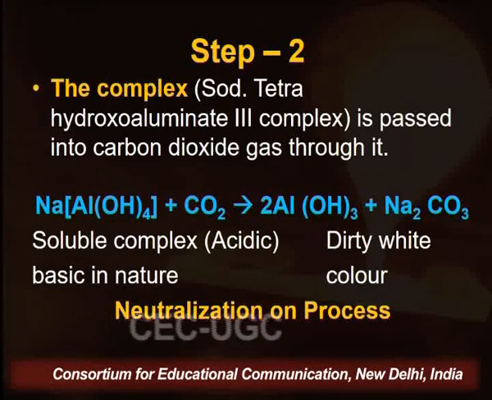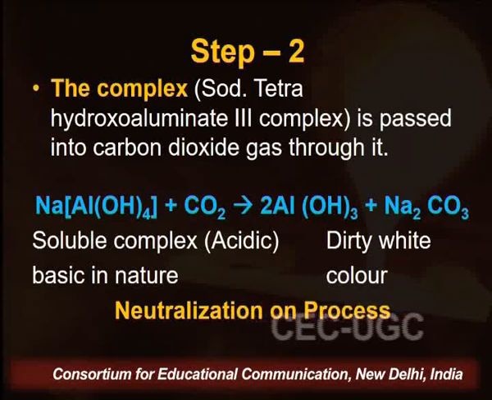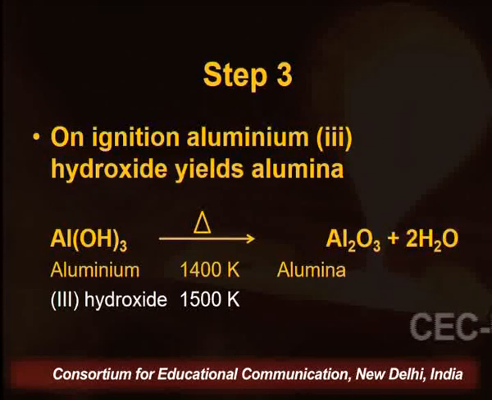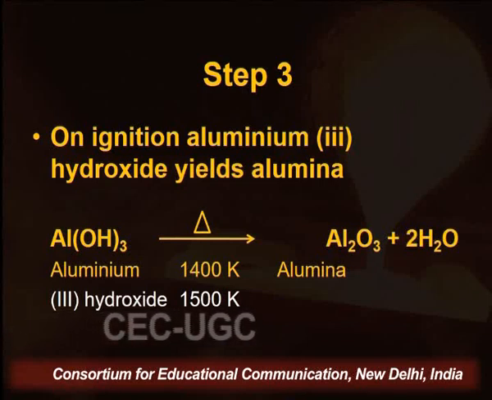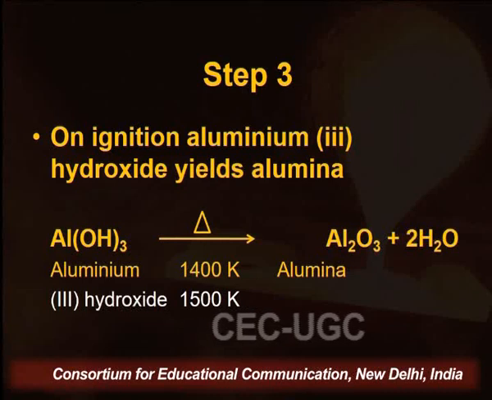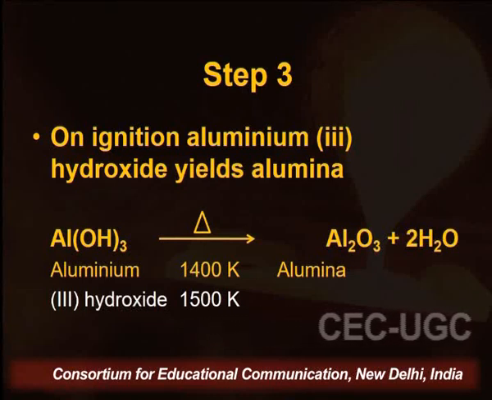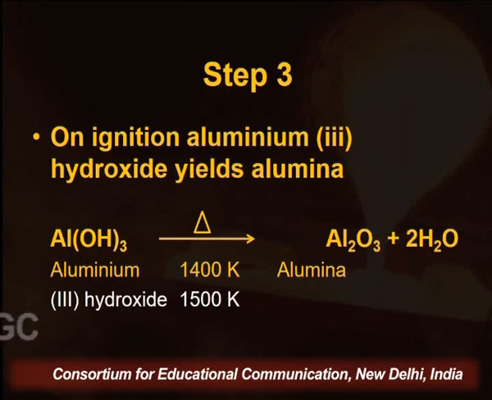So first step is dissolution, second step is neutralization, and the third step is very important, because ignition takes place here. So we have to ignite. On ignition, aluminum hydroxide gives alumina. So in the neutralization process we get aluminum hydroxide.